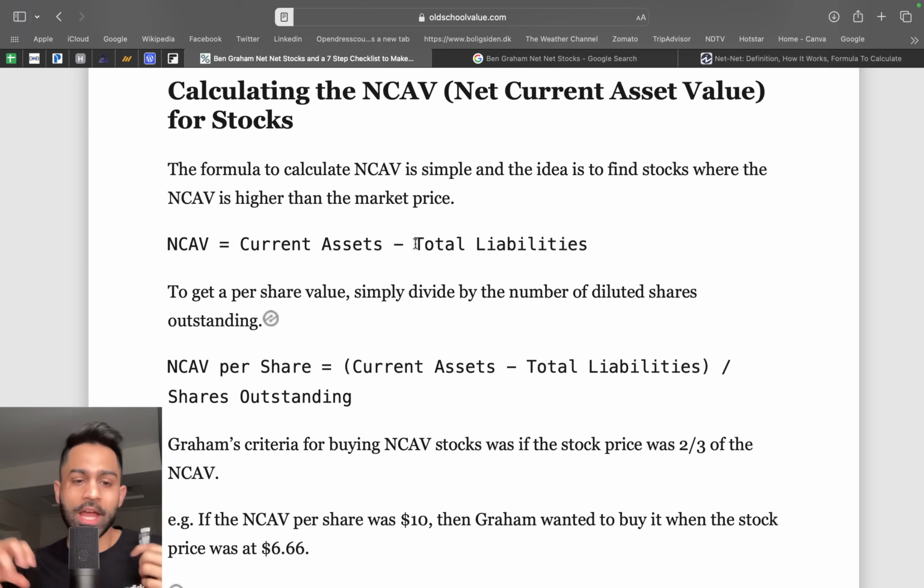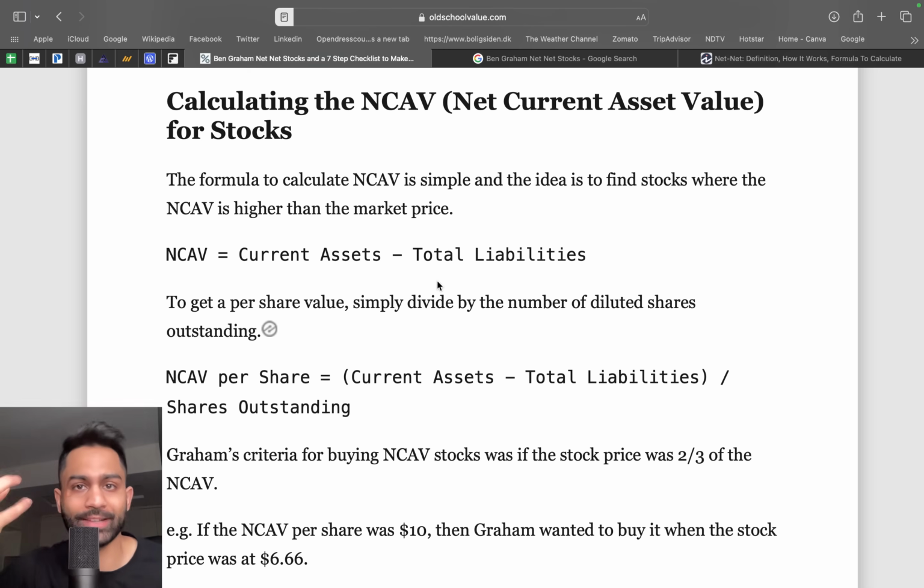Because if you really think about what we're trying to accomplish here, we're trying to find the actual asset value for the business, or in other words, the liquidation value. And if that liquidation value is higher than the market price, it does not make sense. It absolutely doesn't make sense, because why would the assets be worth more than the actual market value of the business? That's a huge dislocation and a huge discrepancy in the overall market.